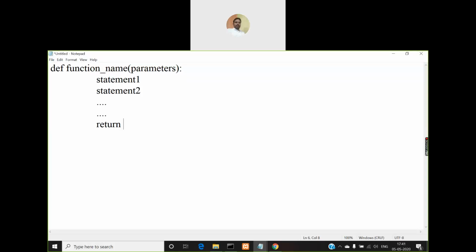So you can return any value here by using a return statement. So this is how a function looks like. So we'll see some practical programs, how to define a function and how to make a call to that function. So making a call to the function is simple. After you define this function, if you want to write some statements outside a function, then remove the indentation and start writing the statements.